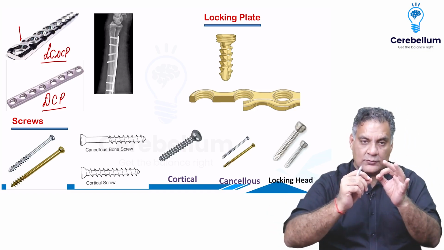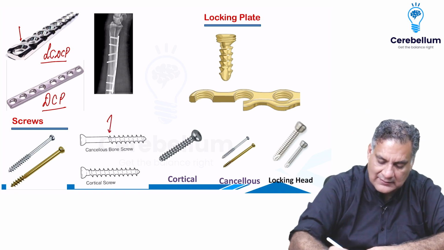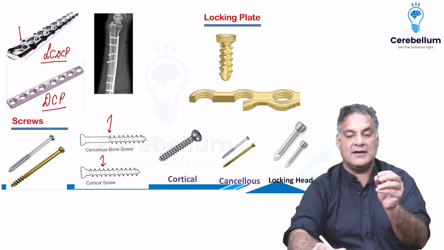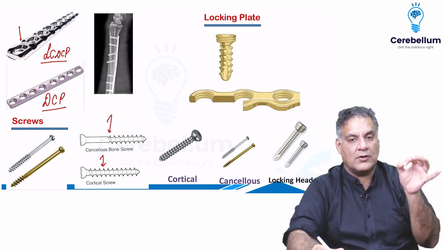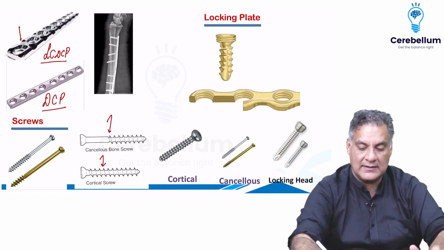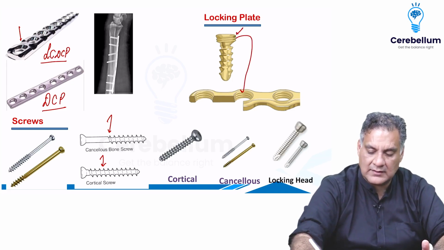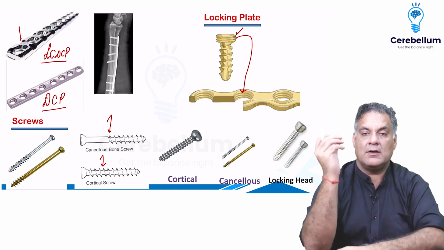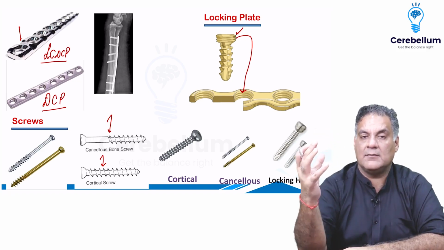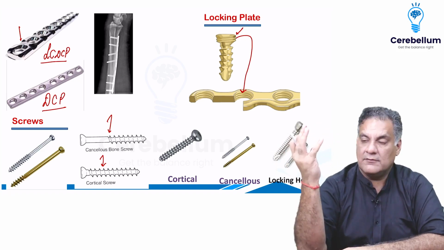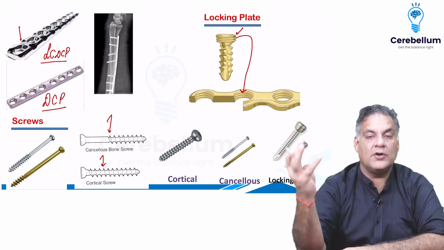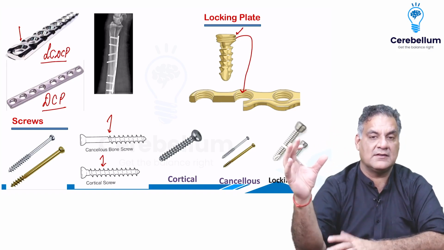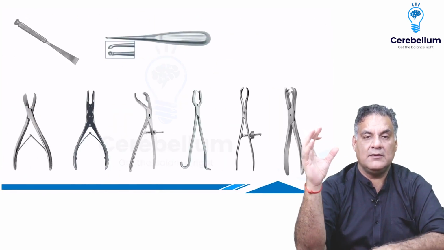But the problem was the screws were coming out, whether it's a cancellous screw in cancellous bone with spaced out threads, or a cortical screw with closer threads. So they thought, why not put screws with threads in the head, which will lock with the plates having threads. These were called locking screws and these won't come out. Nowadays locking screws and plates are used very commonly for metaphyseal injuries, for weaker bones, for cases of non-union, or when there's very little space, like periprosthetic fractures. Nowadays, locking plates are very commonly used in literature.